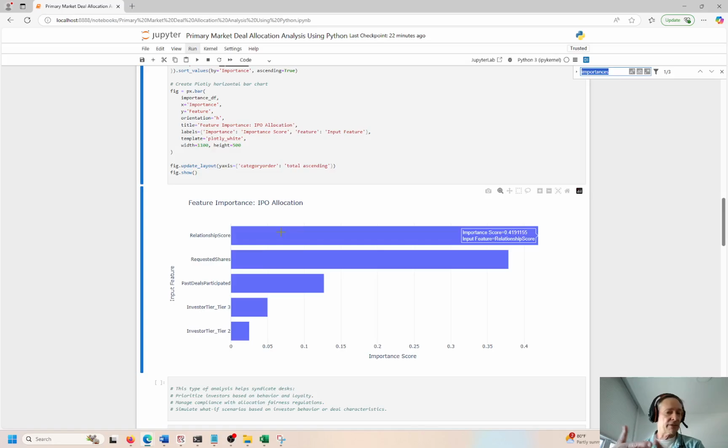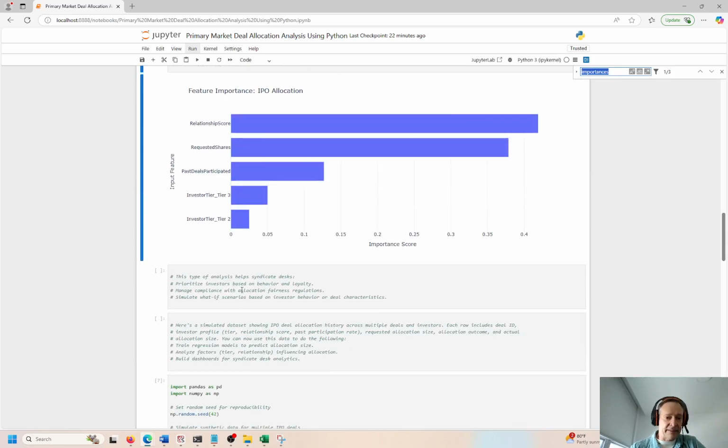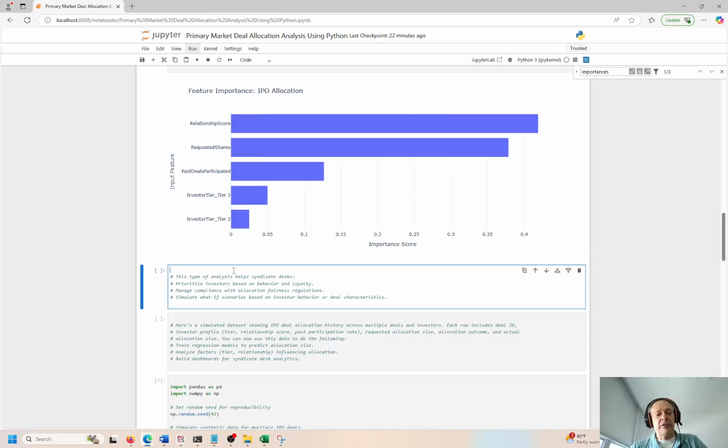That makes sense. If you have a better relationship with your client, you're probably going to give them more of the overall deal. You're going to do more transactions, right? Requested shares, if somebody wants more, you're probably going to give them more. I think that's pretty intuitive. Past deals participated, again, totally makes sense. If you participate a lot, if you have a good relationship, and if you request a lot, you're probably going to get more shares. Whether or not the shares are considered tier 1, 2, or 3 has very little relevance to whether or not shares will be allocated to any specific individual, or not really individual, but enterprise or business unit or something like that, right?